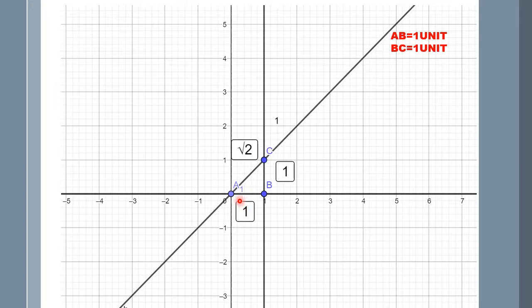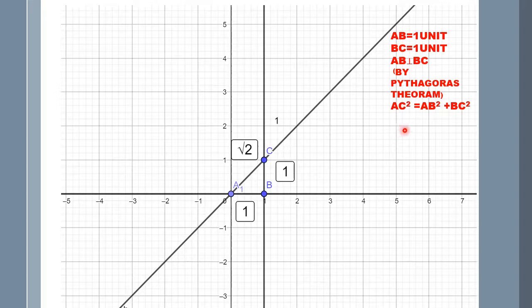So let me tell you that whatever measurement you take in AB, if you take 2 centimeter or 4 centimeter or 6 centimeter, ignoring your measurement, you have to only write 1 unit. AB as 1 unit and BC as 1 unit, because you want to locate root 2 on the number line. And you can get root 2 only if you are going to write these as 1 unit.